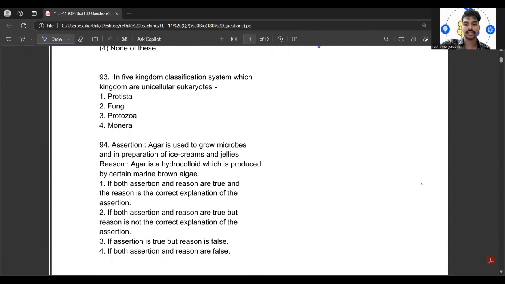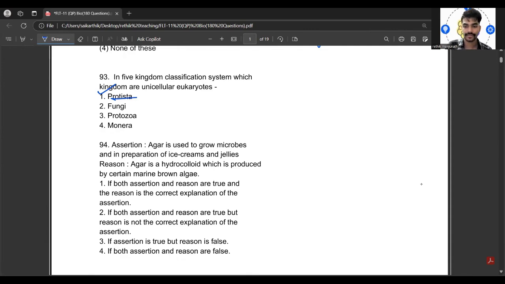The 93rd question says: in the five kingdom classification system, which kingdom has unicellular eukaryotes? That is very important here. The correct option will be the first one, that is Protista, because the unicellular eukaryotes belong to Protista.